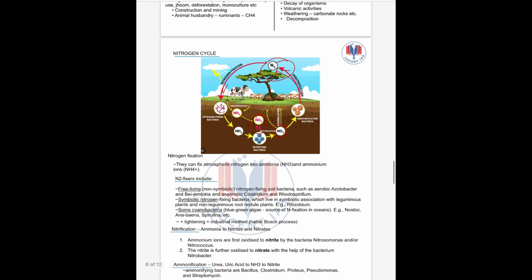Next up we have nitrogen cycle. Here are the 5 key stages. Let us see. First is the nitrogen fixation. So what is this? This converts inert nitrogen gas into usable ammonia. Then next up we have nitrification.